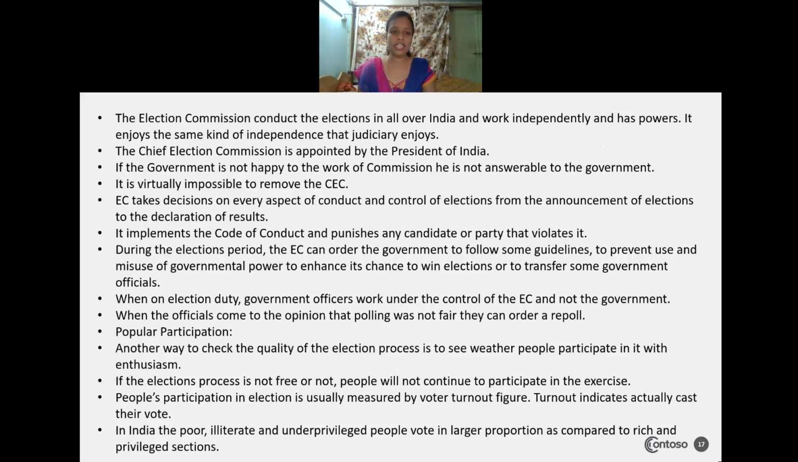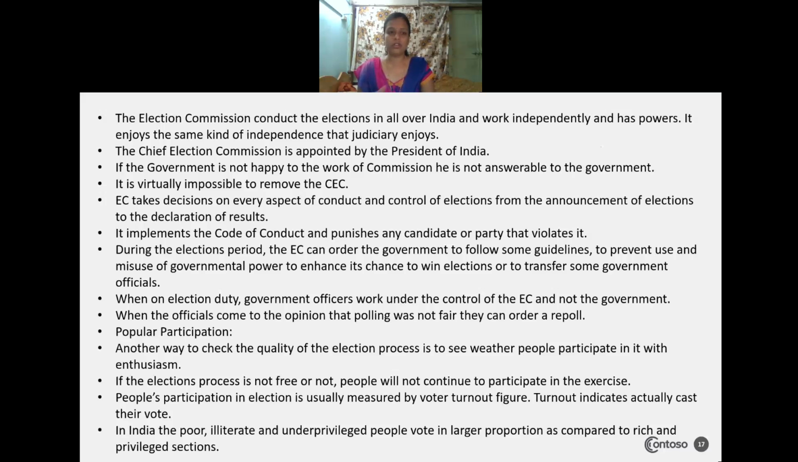So the election commission takes decisions on every aspect of conducting and controlling the election, from the announcement of the election date till the declaration of the result. It implements the code of conduct and punishes any candidate or party that violates the rules and regulations we have discussed in the code of conduct. If they do so, the election commission can immediately dismiss the nomination filed by that candidate. During the election period, the election commission can order the government to follow some guidelines.